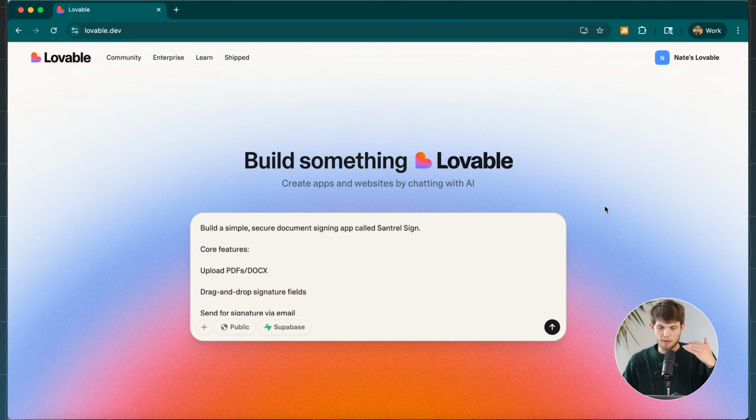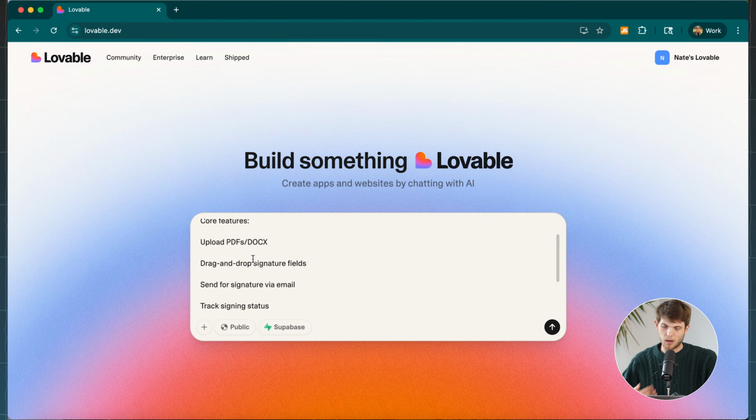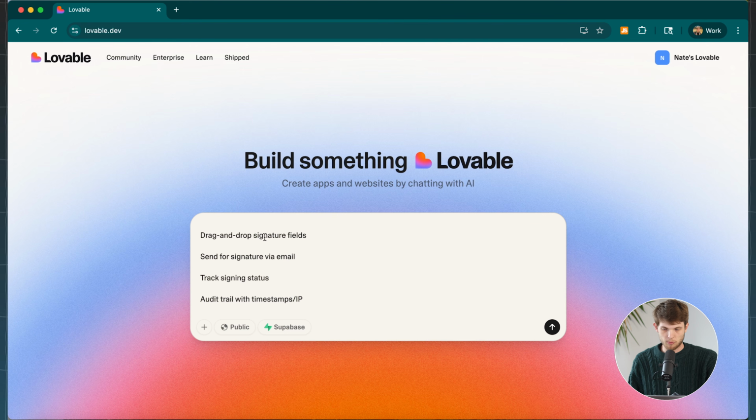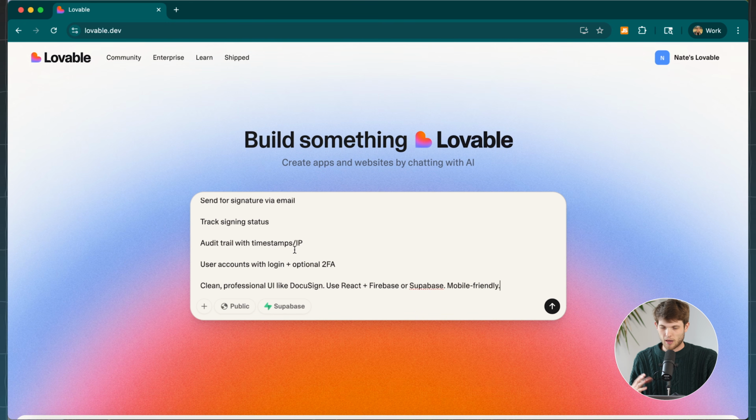Okay, so what I did is I filled out some basics here of what I'm looking for. It's going to be called Santrel Sign, and the core features of this, I want people to be able to upload PDFs or other documents and then have the ability to drag and drop signature fields, send for signature via email. So we're going to have to integrate with that. Lovable is going to help us do that. And then track signing status and a lot of the other important features that a document signing platform might need.